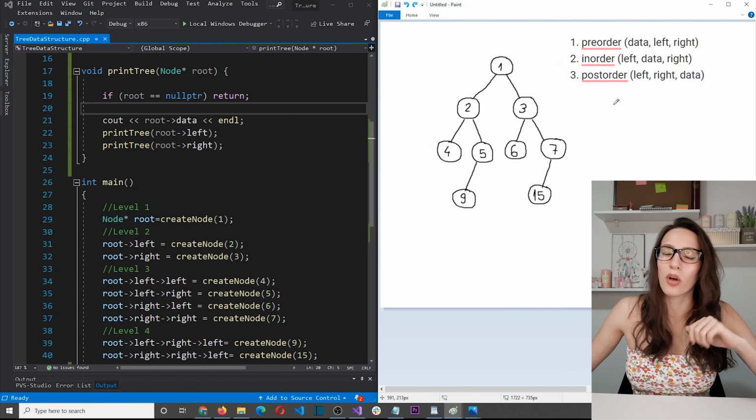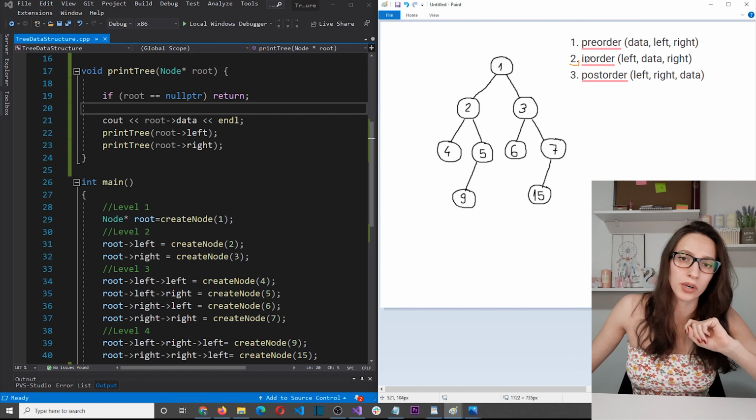So that was an example of preorder algorithm, and now let's see how inorder algorithm works.